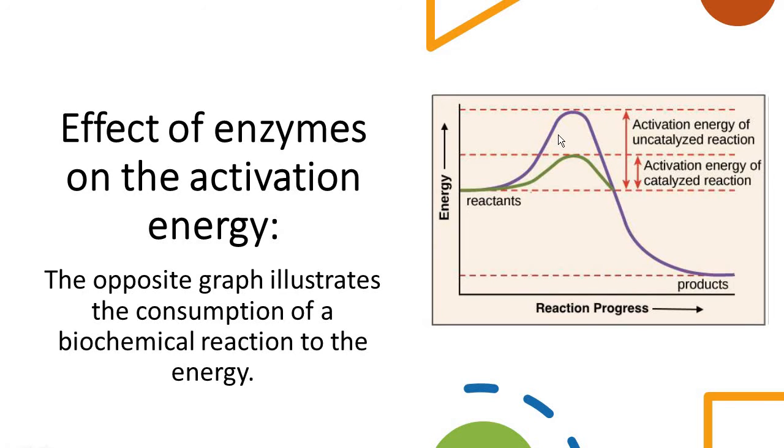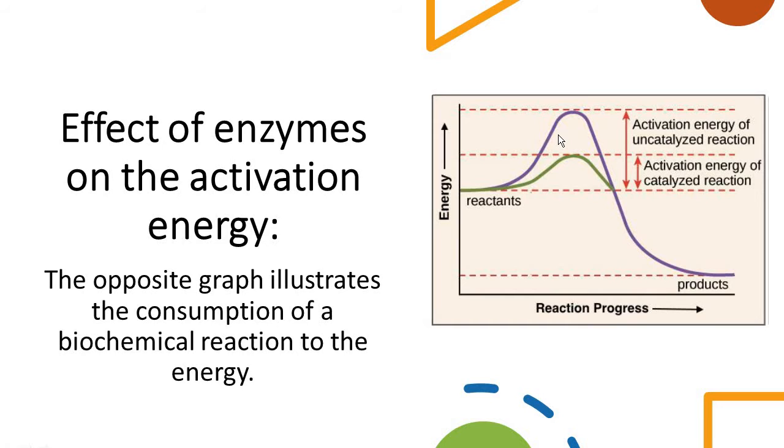So what is the difference between the two graphs here? The violet one is the activation energy of the uncatalyzed reaction. In the violet line, we don't use the enzyme. But in the green line, of course, we use the enzyme.